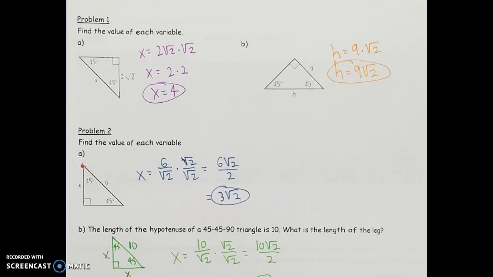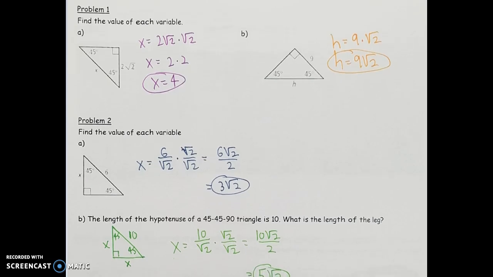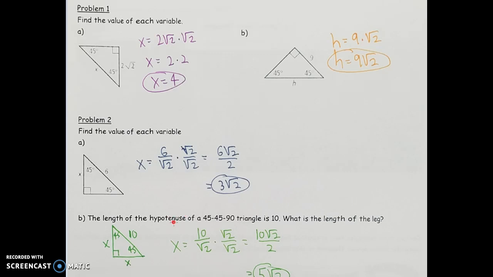Again, we got that by taking the hypotenuse and dividing that by the square root of 2 because we're looking for the leg. So question B is also pretty much the same thing. We want to find the length of the hypotenuse of a 45-45-90 triangle. Or sorry, we're given the length of the hypotenuse. We're given the length is 10. So I have this diagram set up here that's describing that problem, 45-45-90 triangle. We know the hypotenuse is 10, so we want to find the length of one of your two congruent legs.